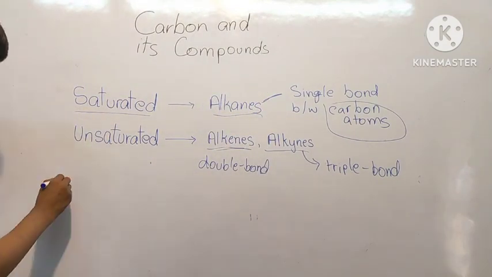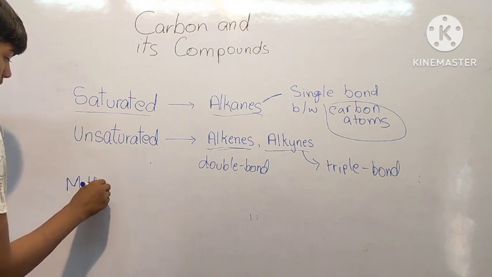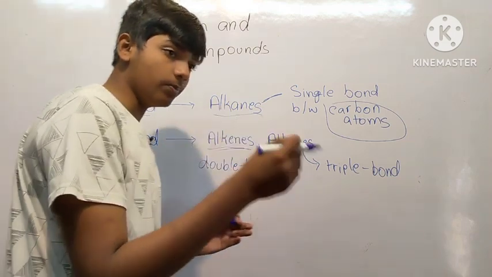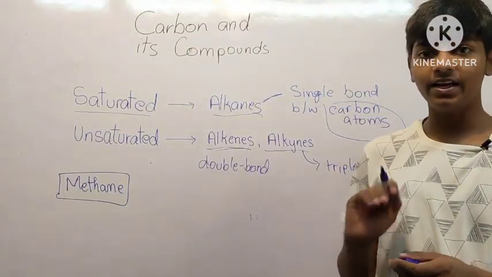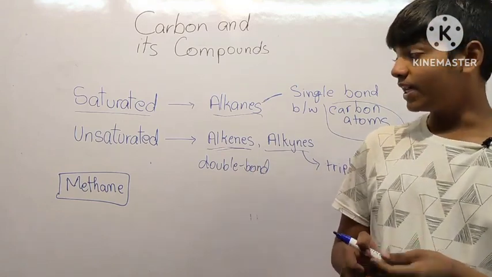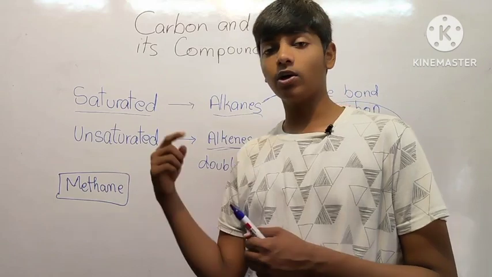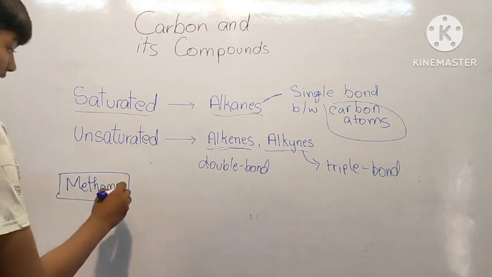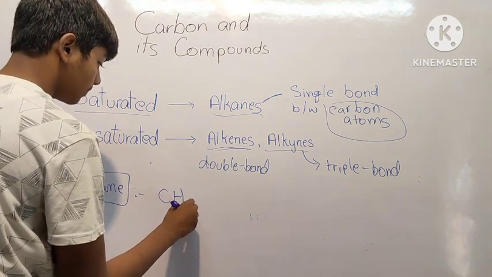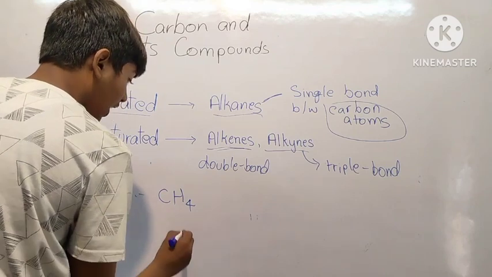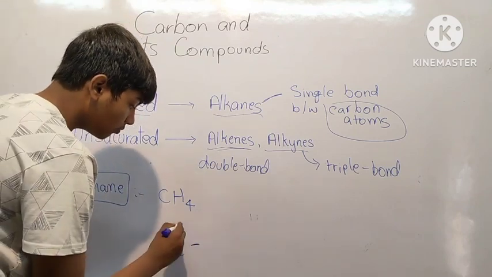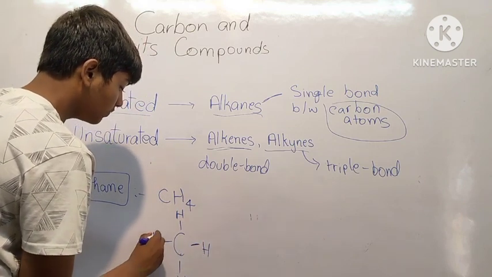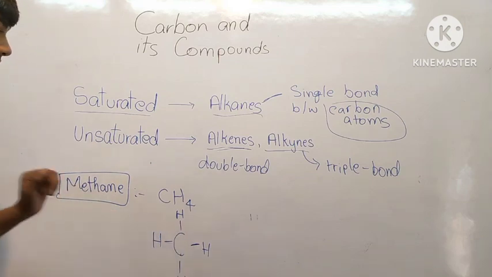So first we will take methane. I will discuss methane, ethane, propane, butane, pentane, hexane, the nomenclature, in the next video. But let me give you an example. Methane has the formula CH4, meaning it has one carbon atom and 4 hydrogen atoms. So this satisfies the valency of both, and it has only single bonds. Hence it is a saturated compound.